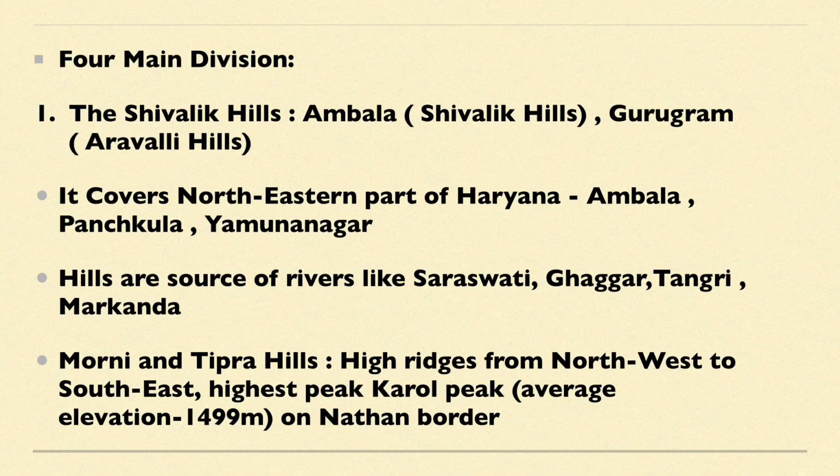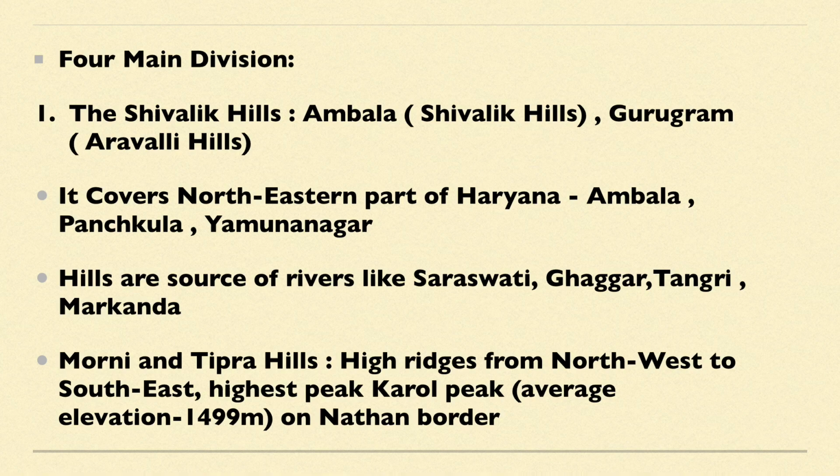First division, Shivalik Hill. It covers the area of a few parts of Ambala district, that is Shivalik Hills, and some part of Gurugram, that is in Aravalli Hills. As I said, Shivalik Hills cover the northeastern part of Haryana, and districts covered under it are Ambala, Panchkula and Yamunanagar. And main rivers of the Shivalik Hill areas are Saraswati, which has vanished now, and Ghaggar, Tangri River and Markanda River. So these main rivers come from the Shivalik Hills.